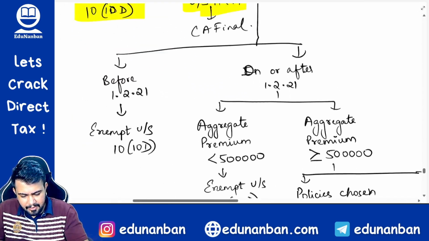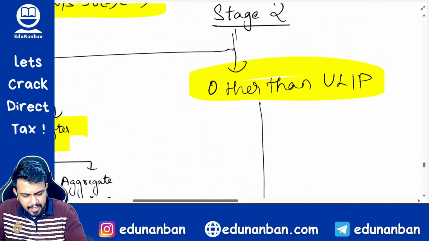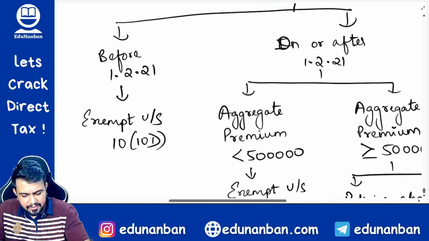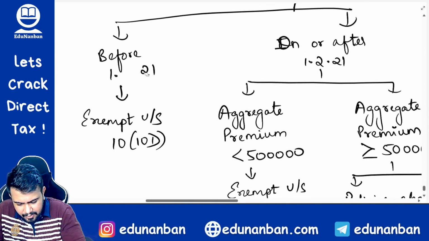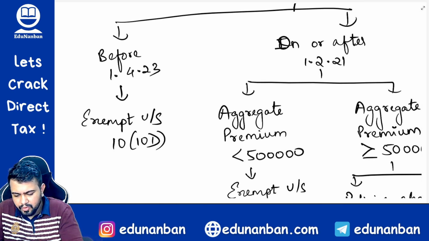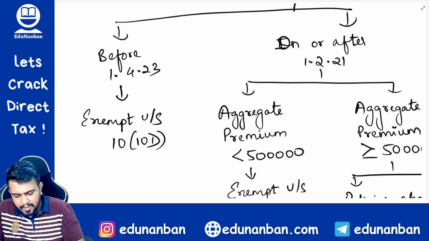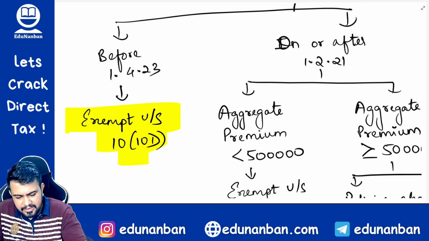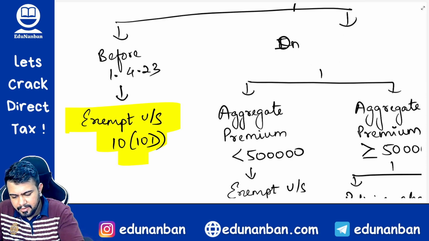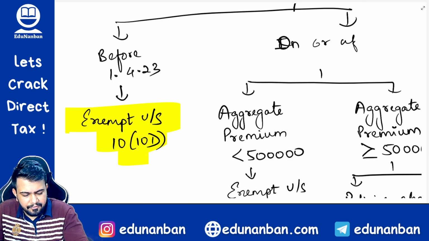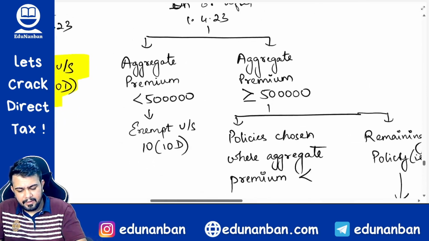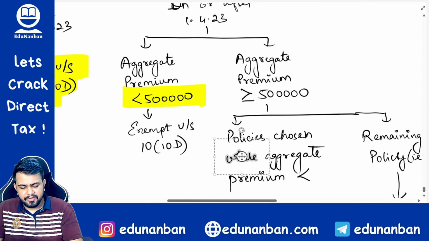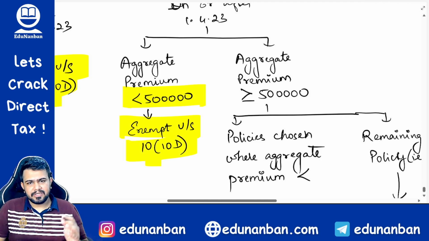Now let us discuss the other than ULIP. In case of other than ULIP, I'm sorry, here you have to make a small change. If the policy is issued before 1/4/2023, then it will be exempt under section 10(10D), and if the policy is issued on or after 1/4/2023, then if the aggregate premium is within 5 lakh, it will be exempt under section 10(10D).